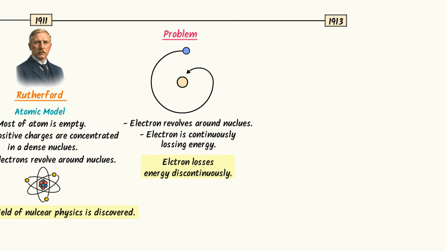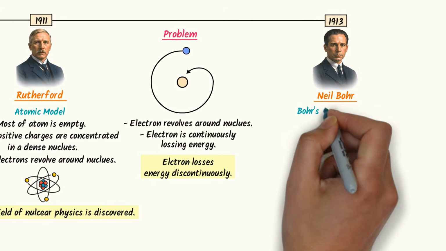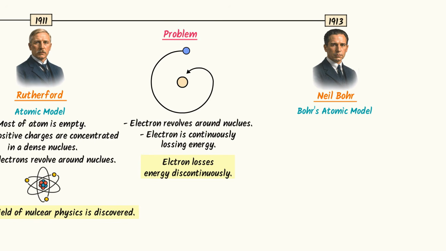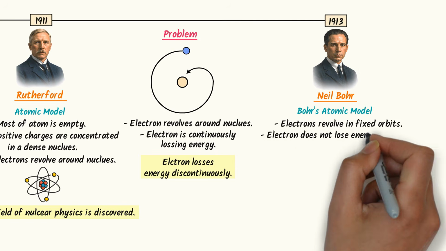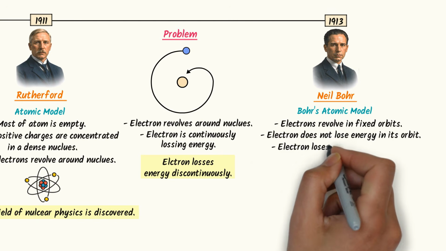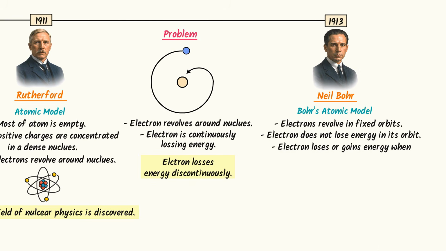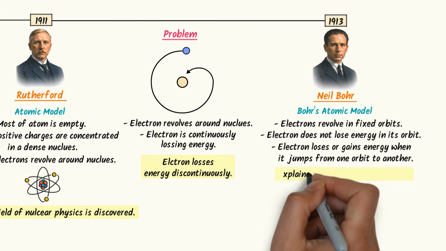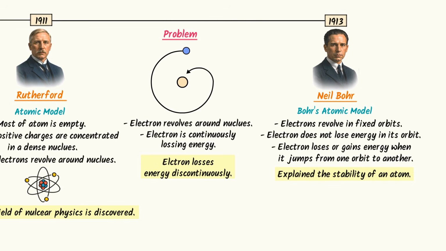Then in 1913, Neil Bohr Baba appeared on the screen. He states that electrons revolve in fixed circular orbits. When electrons revolve in these orbits, they do not lose energy. Electrons only lose or gain energy when they move from one orbit to another. It was considered to be the best atomic model ever proposed because it explained the stability of an atom. Secondly, it successfully explained the hydrogen spectrum.